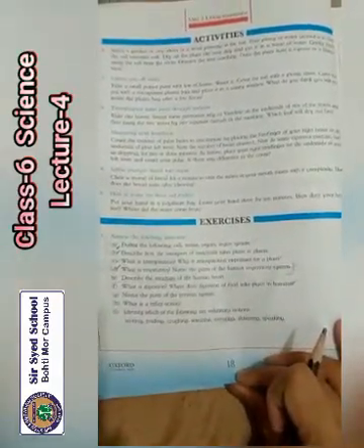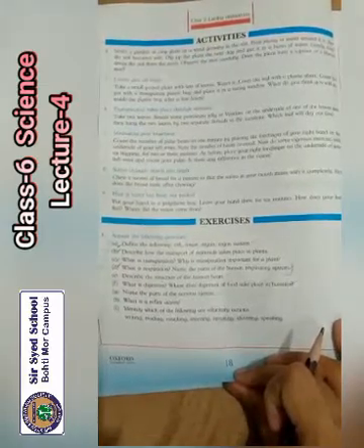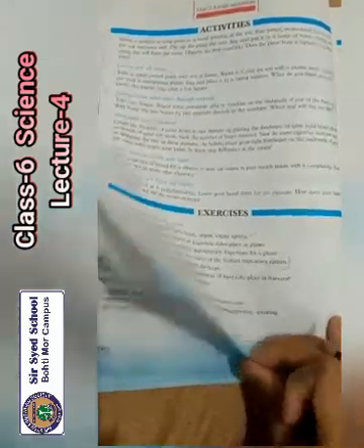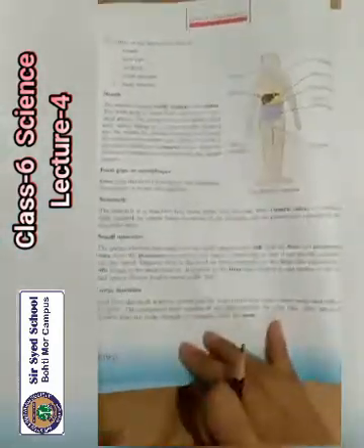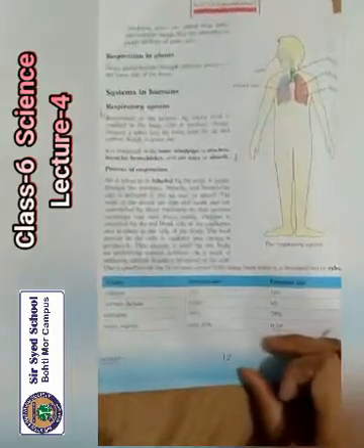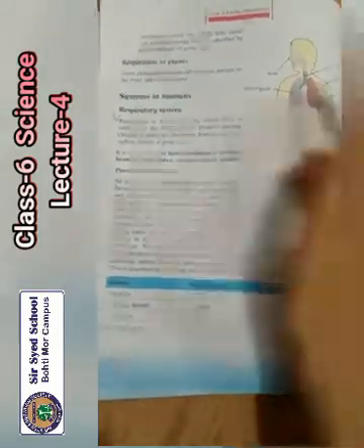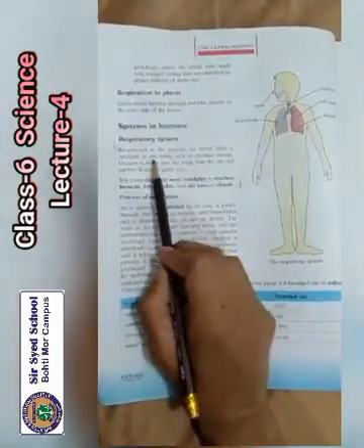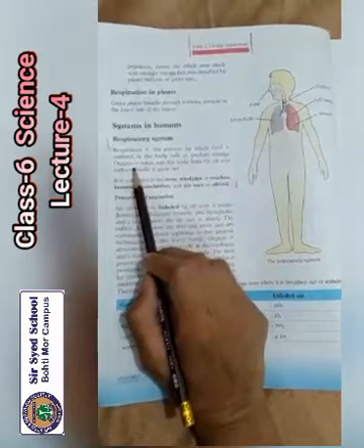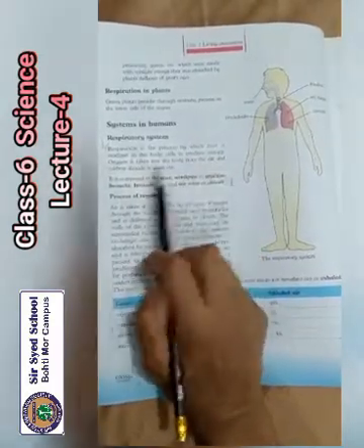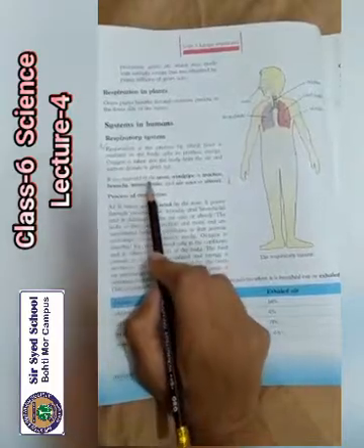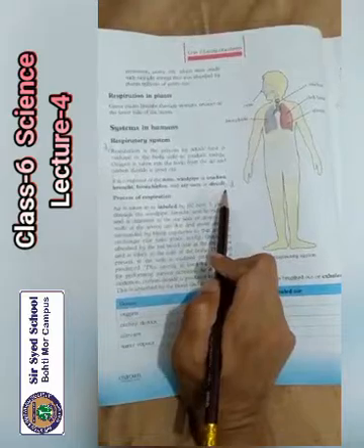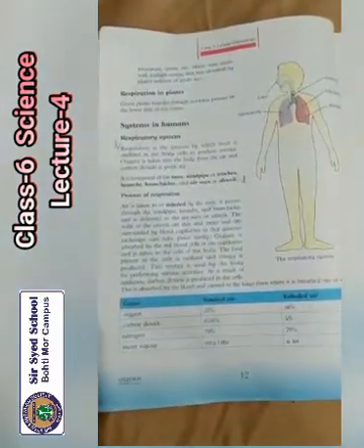You have done the question number A, B and C. The next one is the question number D. What is respiration? Name the parts of the human respiratory system. On the page number 12, this is the answer. Respiration is the process by which food is oxidized in the body cells to produce energy. Oxygen is taken into the body from the air and carbon dioxide is given out. It is composed of the nose, windpipe or trachea, bronchi, bronchioles and air sacs or alveoli. This is the answer of the question number D.